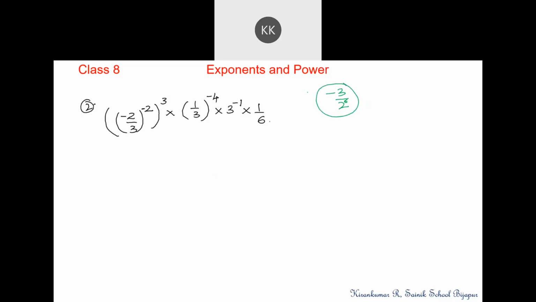Is this the answer? I doubt. Any other answer, sir? Minus 3 raised to 8 divided by 4. Sir, my answer is minus 3 to the power 8 divided by 4. Sir, I have got the answer as 2 to the power 5 into 3 to the power minus 4.